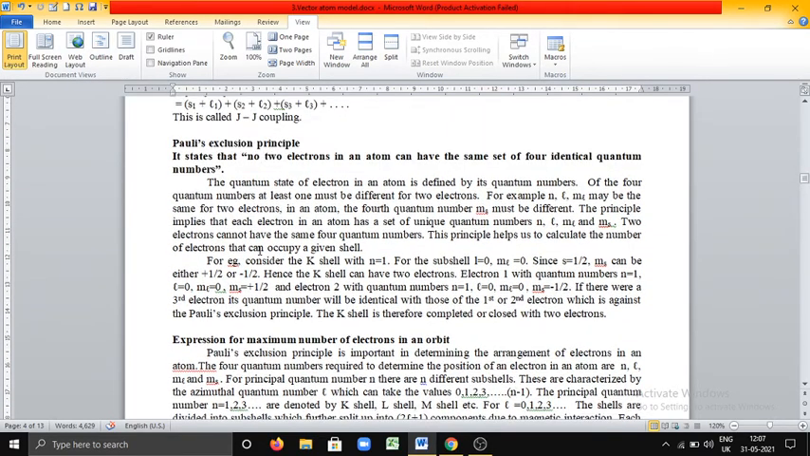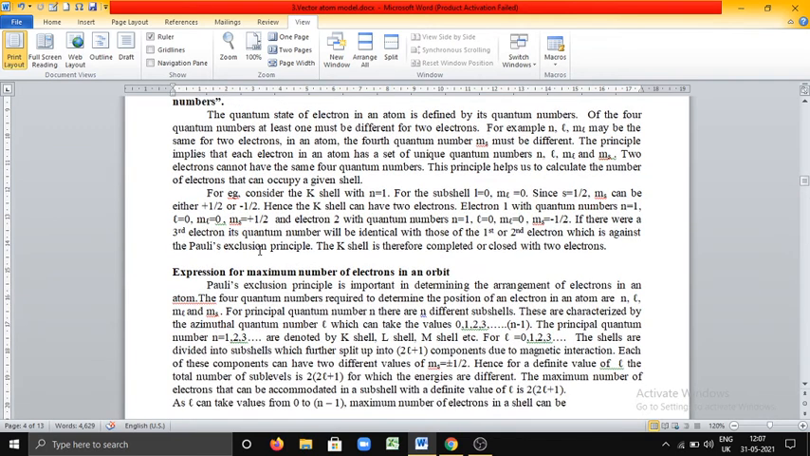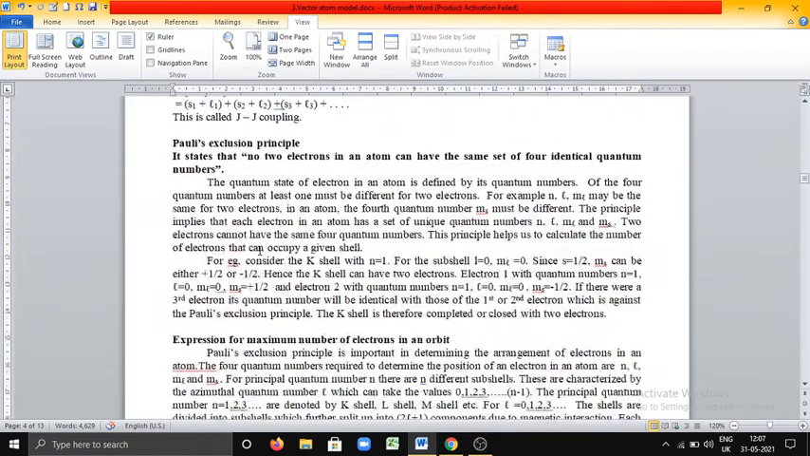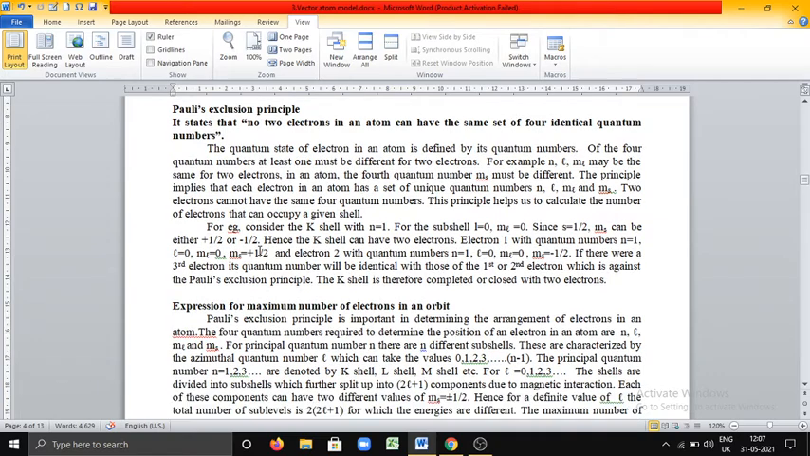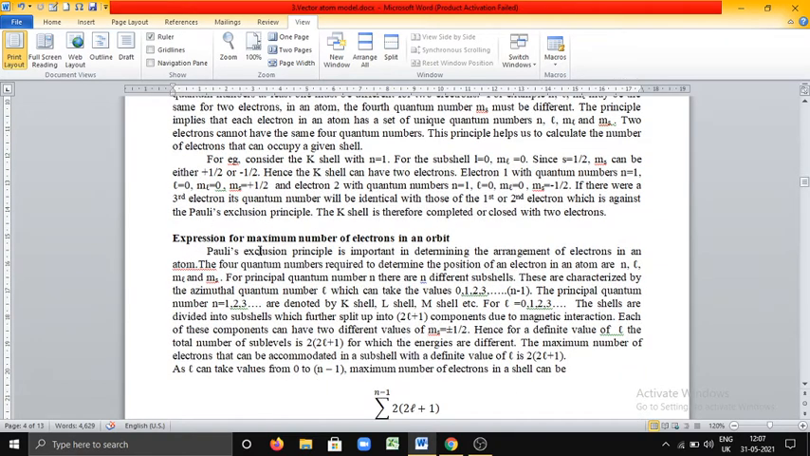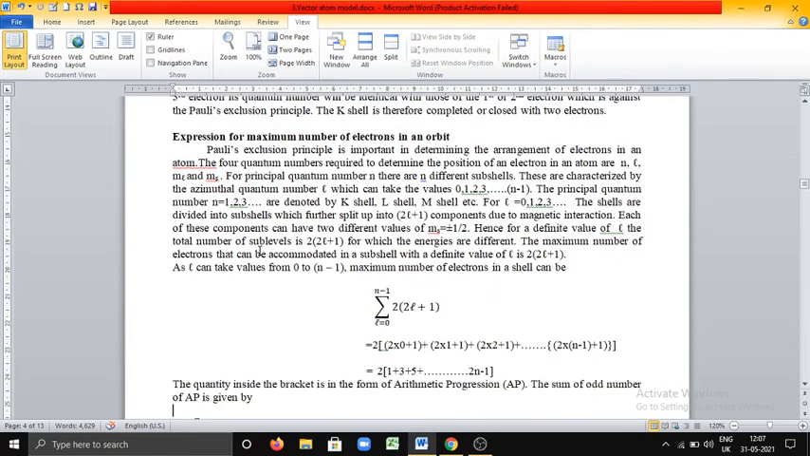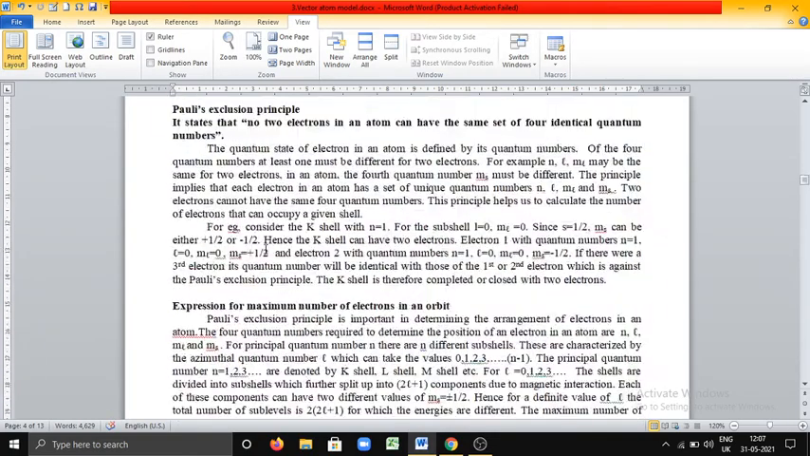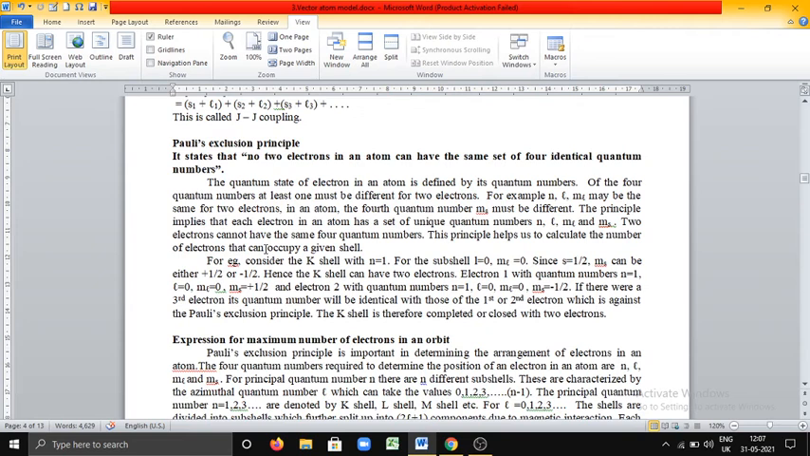Now we can discuss another important topic, Pauli's exclusion principle. And by using this Pauli's exclusion principle, we will derive an expression for maximum number of electrons in an orbit. State Pauli's exclusion principle and obtain an expression for maximum number of electrons in an orbit by using Pauli's exclusion principle. Important question. First, let us see what is the statement of Pauli's exclusion principle. All of us know that Pauli's exclusion principle states that no two electrons in an atom can have the same set of four identical quantum numbers.